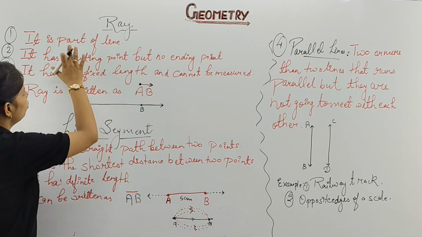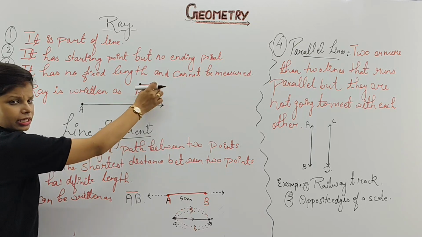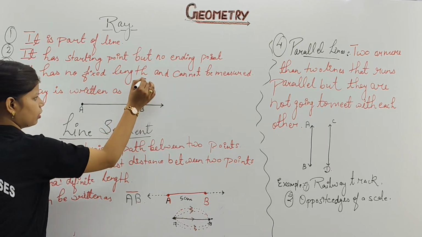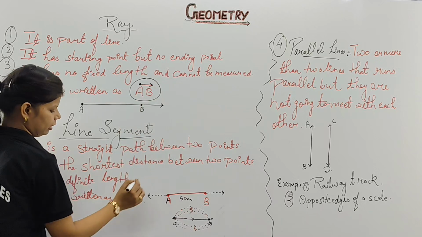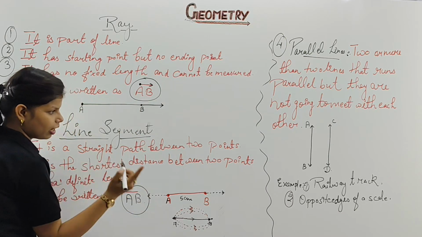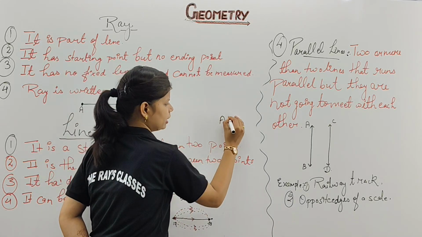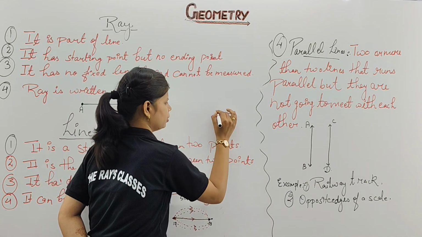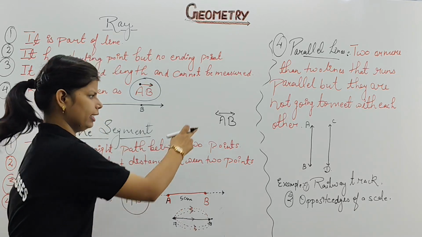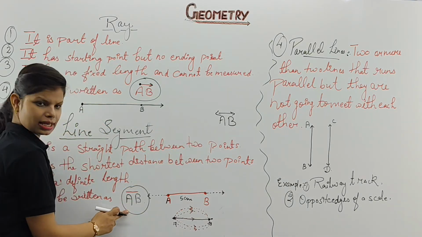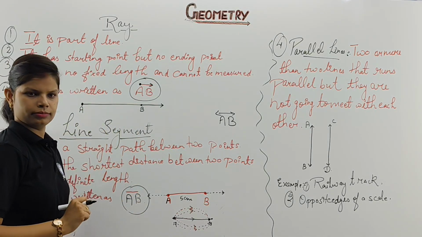That is the figure of your ray, and it can be represented in this way. I have circled it already, so please don't be confused. This is the symbol of the ray, and when you have to represent a line segment, it can be represented like this. Line segment and ray. Clear?